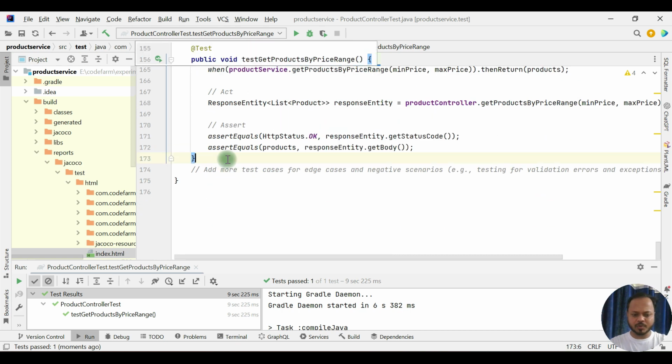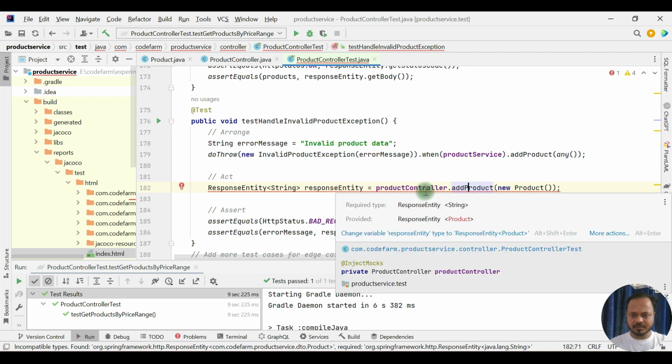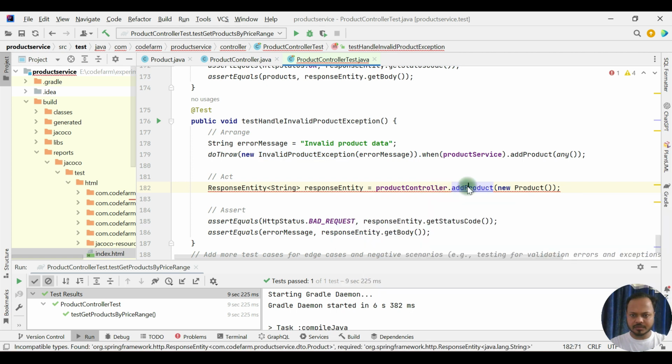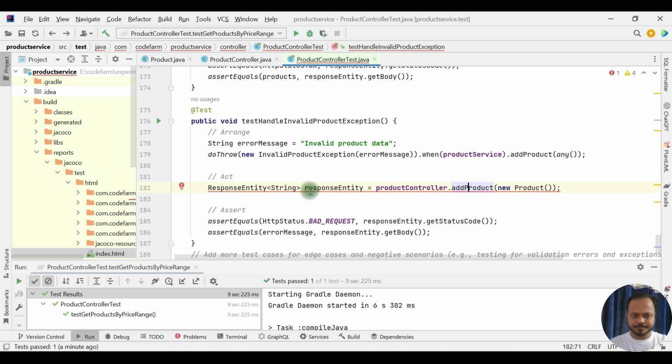So I just have to add it to the product controller test. Invalid product exception, import this class, add product, a response entity. The return type is the problem.